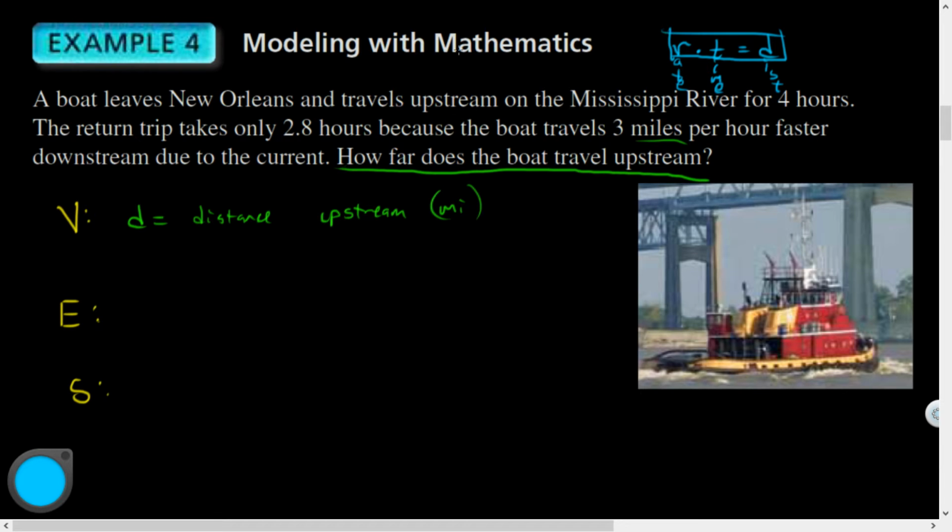And let's see. So let's read the problem before we go any further. I guess I haven't done that yet. A boat leaves New Orleans and travels upstream on the Mississippi River for 4 hours. The return trip takes only 2.8 hours because the boat travels 3 miles per hour faster downstream due to the current.